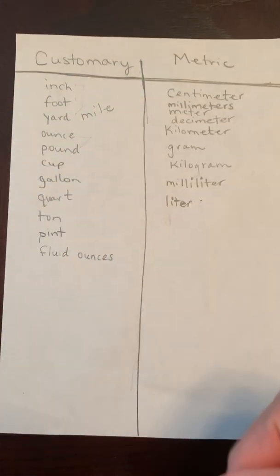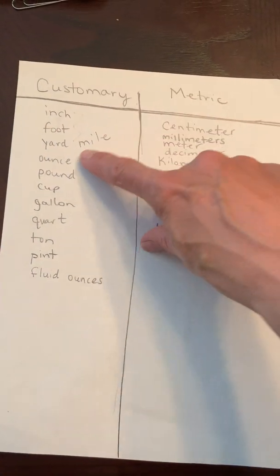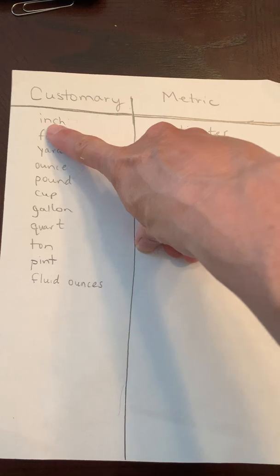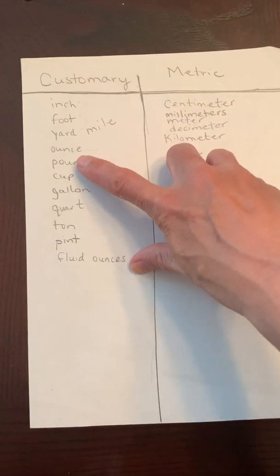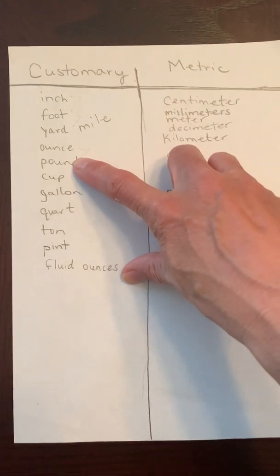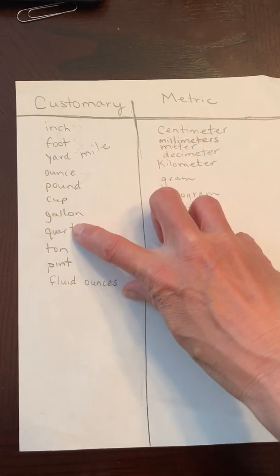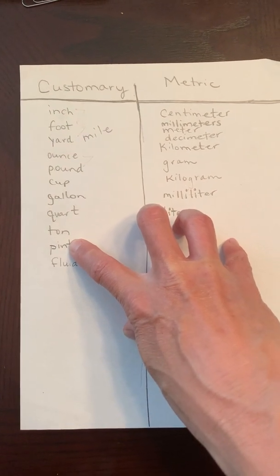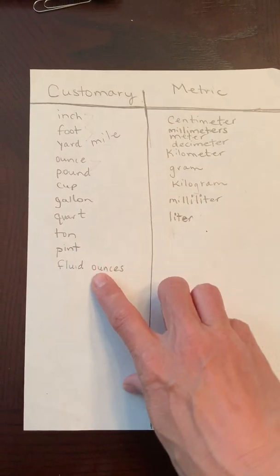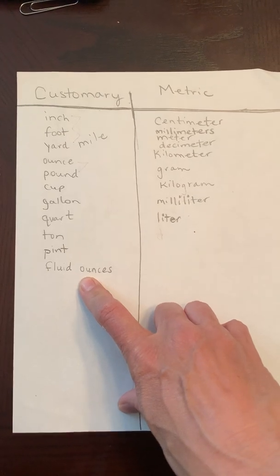So these aren't in order, but inch, foot, yard, and mile measure length. Ounces and pounds measure mass. Cups, gallons, quarts, and pints measure liquid, and fluid ounces measure liquid.